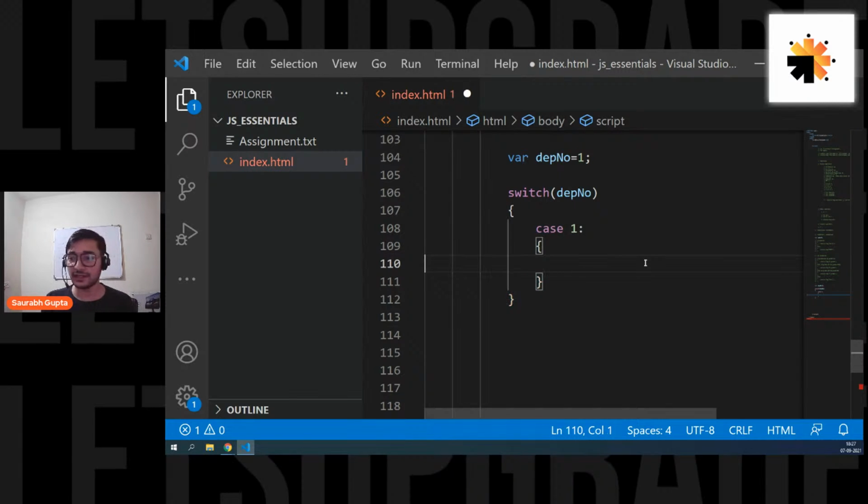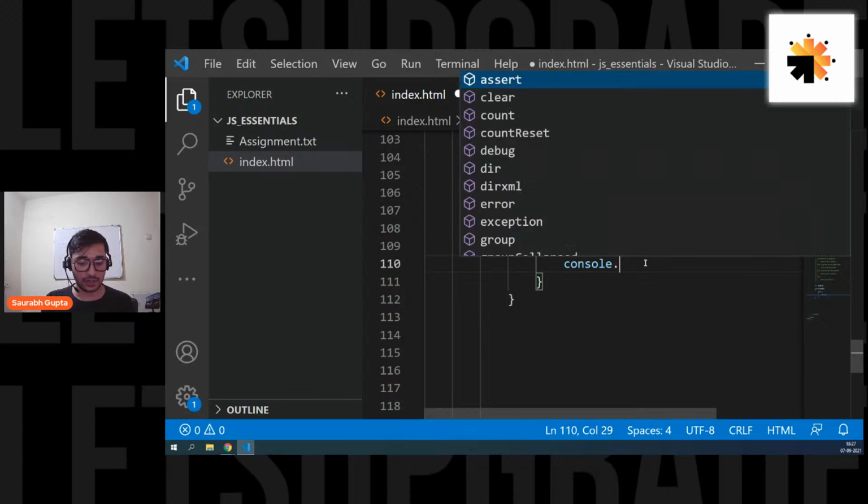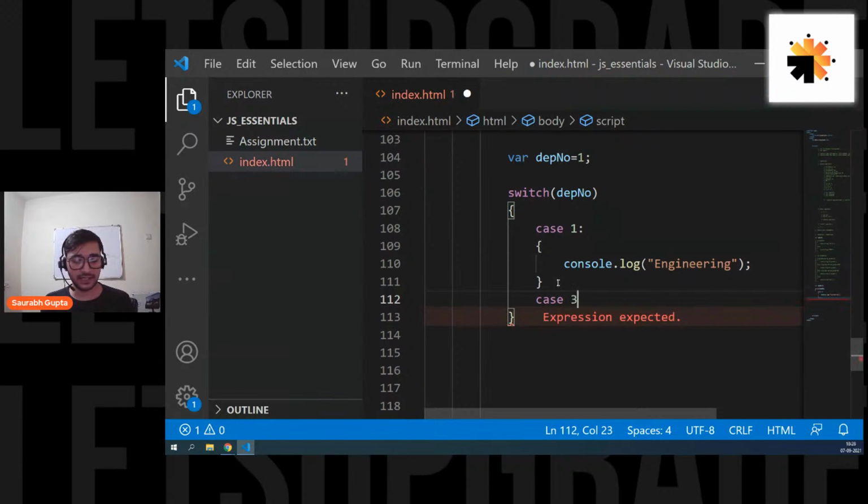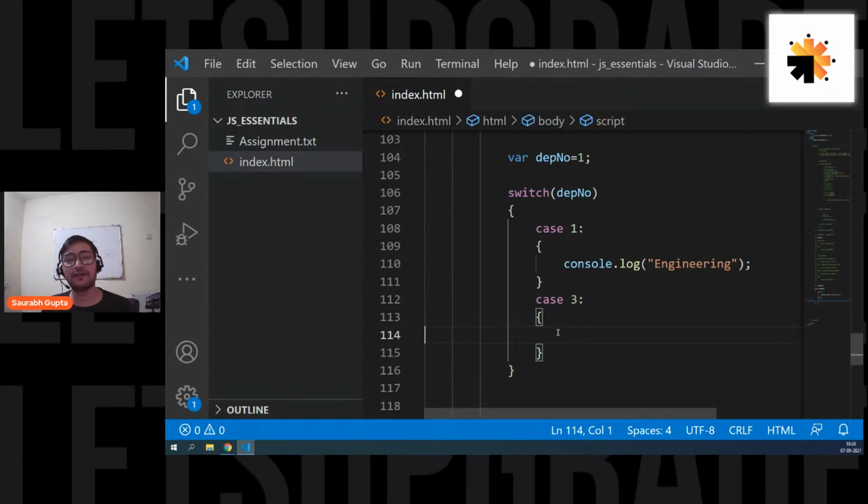So let's write case 1. And now here I can put anything I want. So let's put a console.log. What was the department for us? Engineering. Let's put engineering here. Now, after this, you can put your case 3, let's say. That means if department number's value is 3. Whether the case value checks the data type and value? Yes. Because there are only two things that you can pass in switch. You can only pass numbers or characters. Is that clear? You never check for ranges here. You'll understand that. Don't worry.